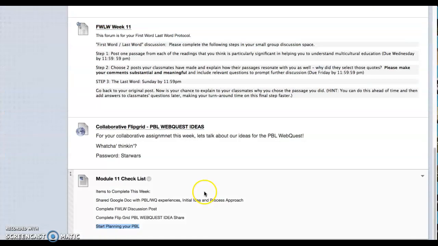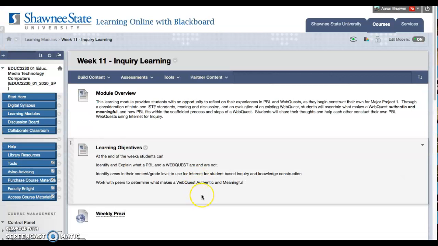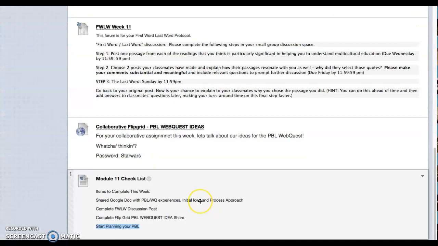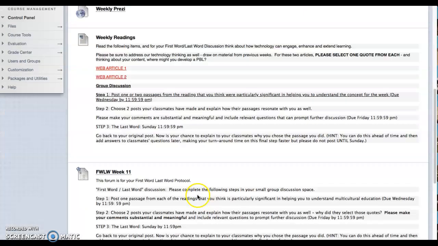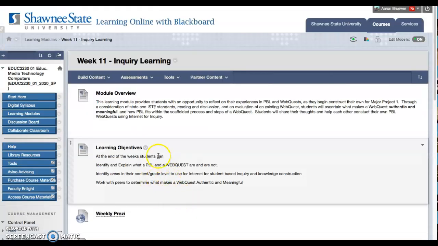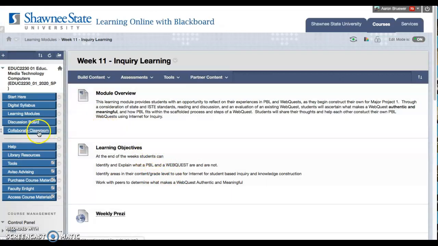Everybody, that is the way the modules will work out each week. Give or take a few differences here and there, but you should be able to understand the layout. You should be able to understand what we're doing. And if you have any questions, you can email me. I will most likely make myself available on Tuesday through Collaborate.